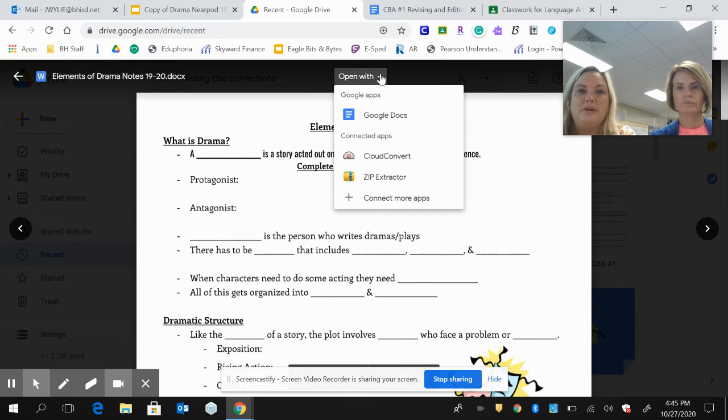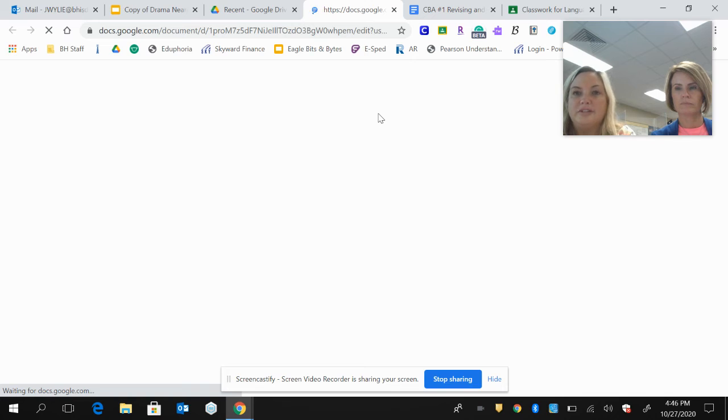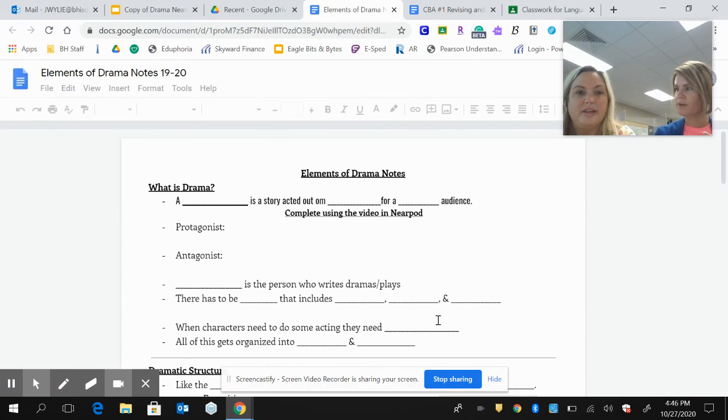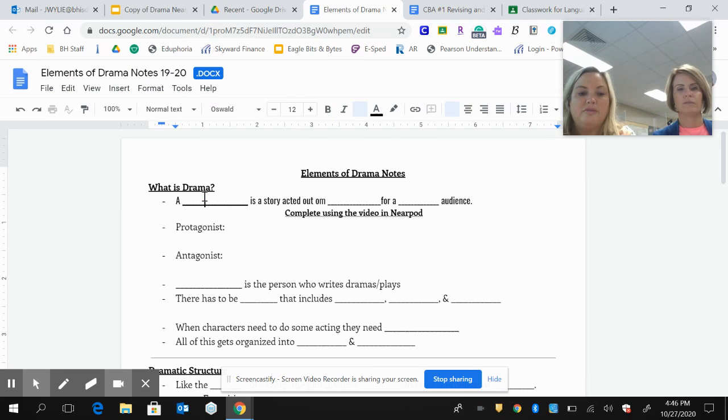And then there's that little video that you click on, and you fill in this part. But you're going to have to open it with Google Docs. You see how Ms. Wiley clicked on it? At the top, it says Open With. Click on Google Docs, and it opens up in Google, so you can turn it in. You can type on it right there. And that's what you'll turn in.